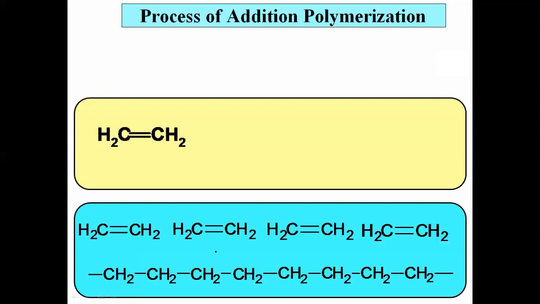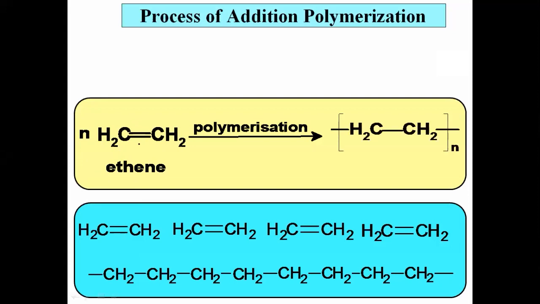Let us see the same reaction. Okay, here this is ethene molecule when allowed to polymerize. Now instead of writing इथिन मॉलिक्यूल, म्हणजे इथिन मॉलिक्यूल पुन्हा पुन्हा n टाइम्स लिहिण्याच्या ऐवजी we can simply write n before that ethene molecule, meaning many molecules of ethene participate in the reaction, and there is a formation of a long chain compound. Now instead of writing CH2 CH2 CH2 CH2 many times, we can simply write CH2 CH2 in brackets, and at the bottom of the bracket n, meaning that unit is repeated many times, and this is polymer.